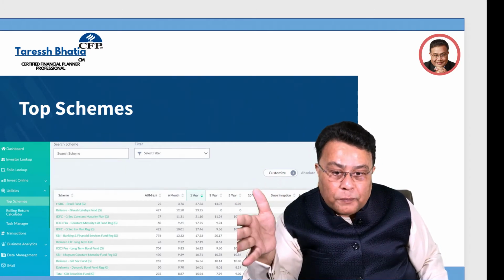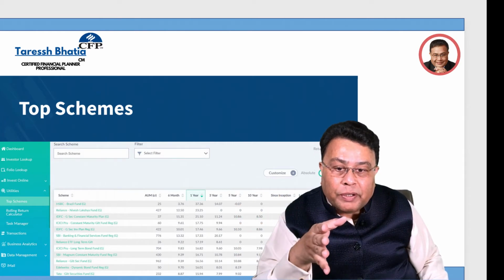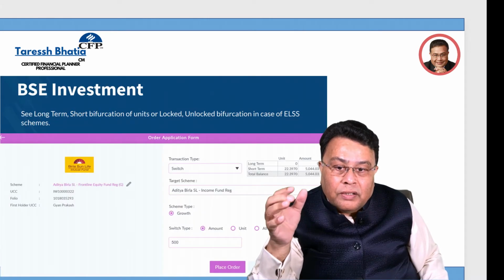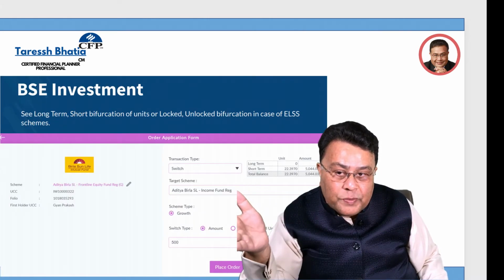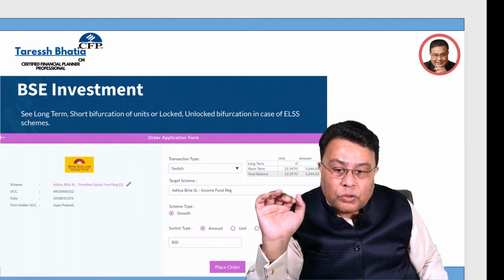You can look at the top schemes, you can do data analysis, and then you can actually understand a little bit more how we are evaluating the schemes when we are recommending those to you. And this is when we do the investments through BSE Star MF. This is how it gets booked through the backend.